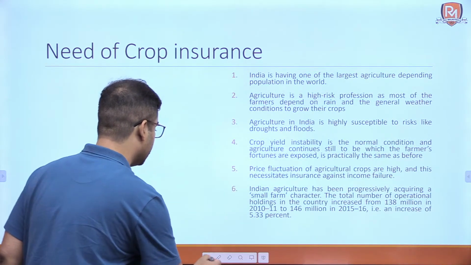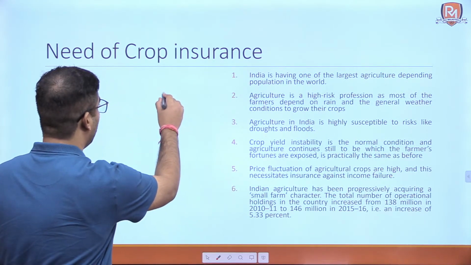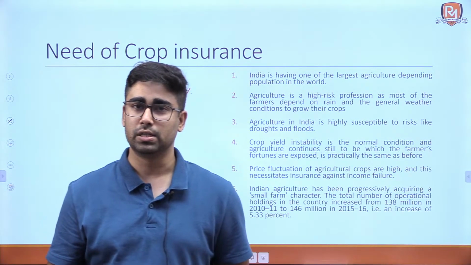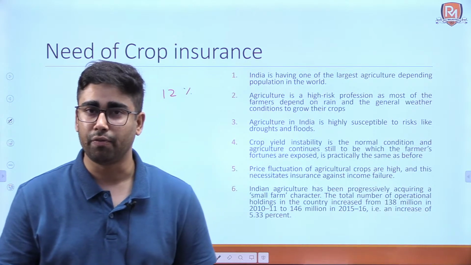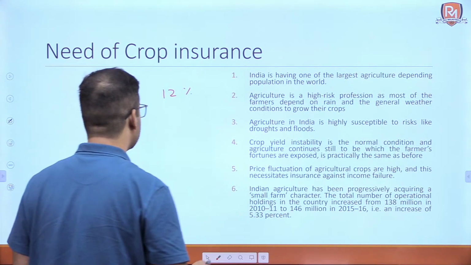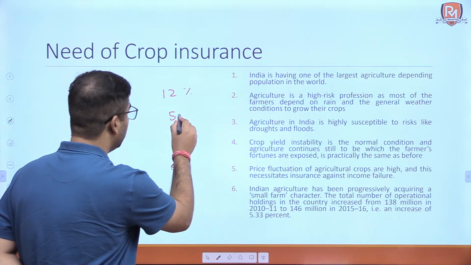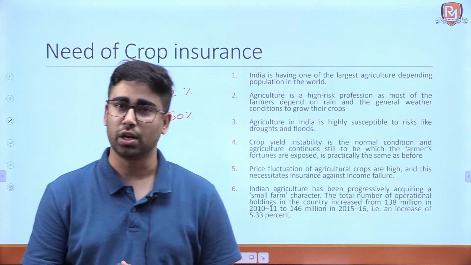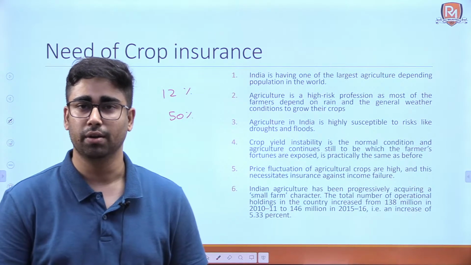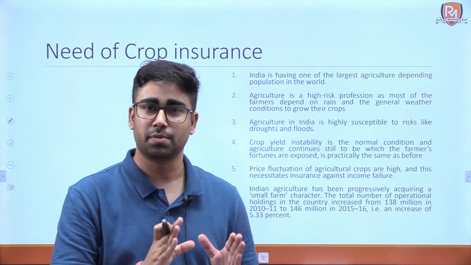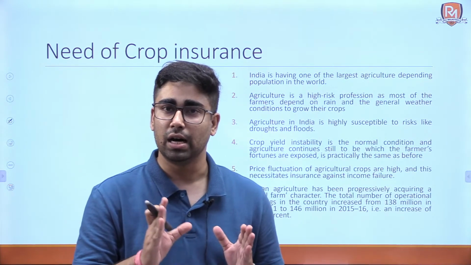Nearly 12% of India's landmass, 40 million hectares, is vulnerable to floods. Similarly, more than 50% of the area can be drought prone in India, and we already saw that one third of India's landmass is suffering from desertification and land degradation. Okay. So, we are seeing that agriculture is very much exposed to environmental uncertainties.